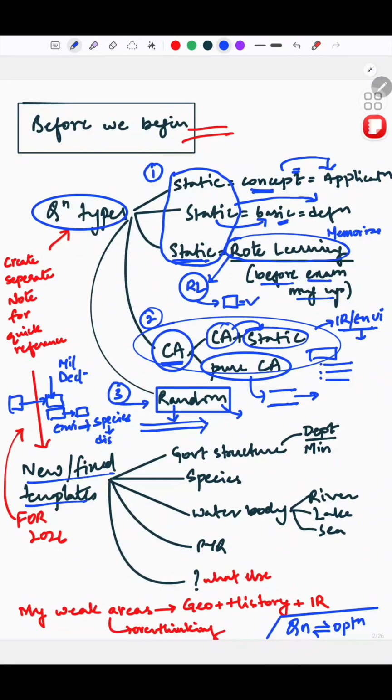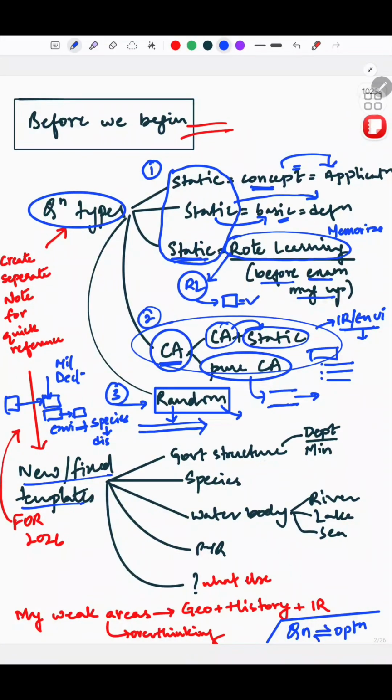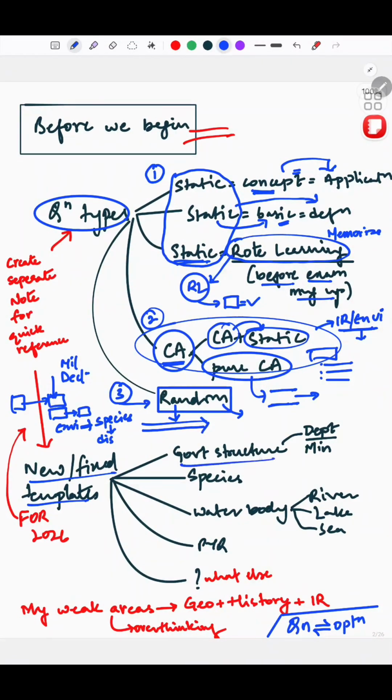So while we solve the paper, we will also look for such templates that have been repeating, like government structures, departments or ministries. Look at the 2024 question: there was a question on the finance ministry, about which department the budget is given from. In 2025, a similar question was asked.